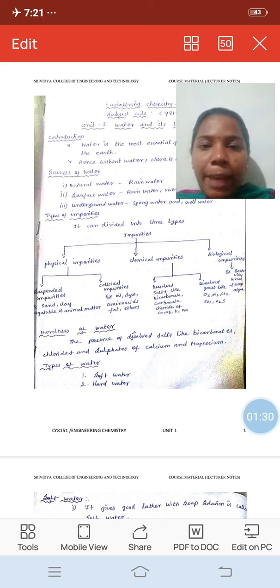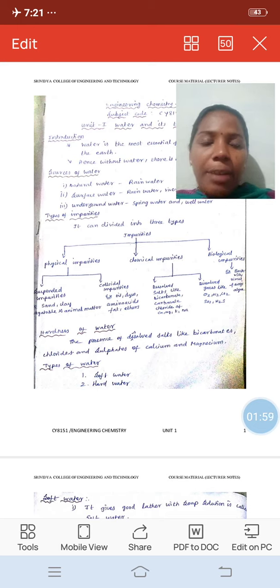Types of impurities. The impurities are classified into three types. The first is physical impurities, the second is chemical impurities, and the third is biological impurities. Physical impurities are suspended and colloidal impurities. Suspended impurities in water are like sand and clay. Colloidal impurities are the presence of oil, dyes and amino acids in water.